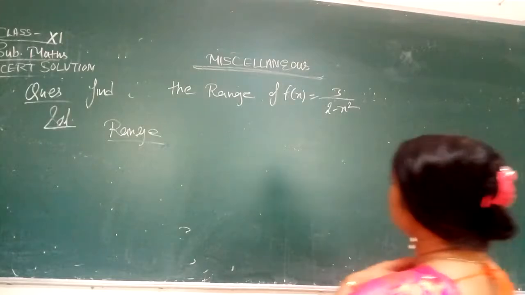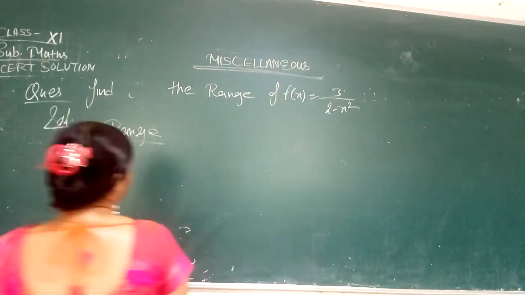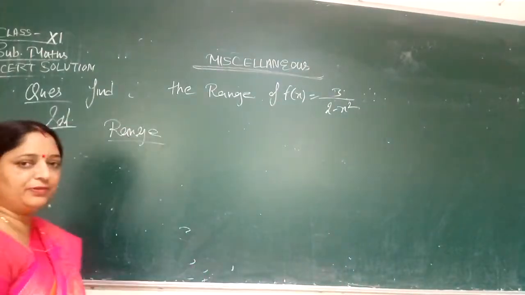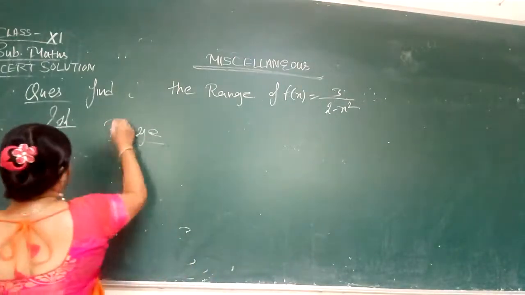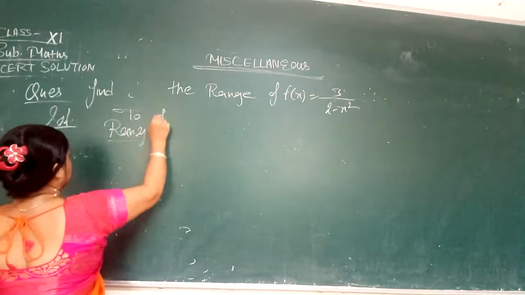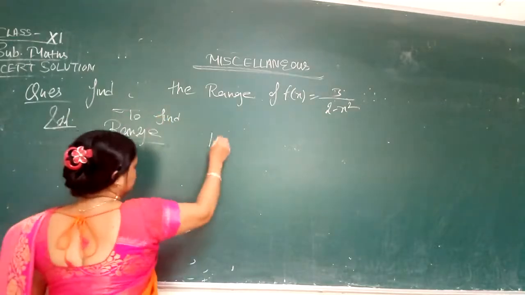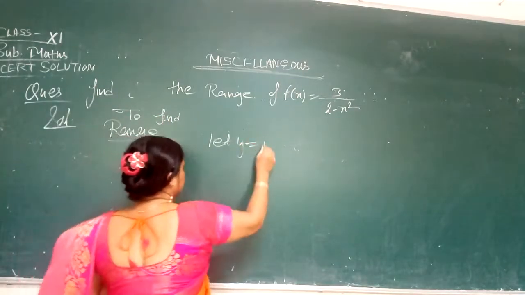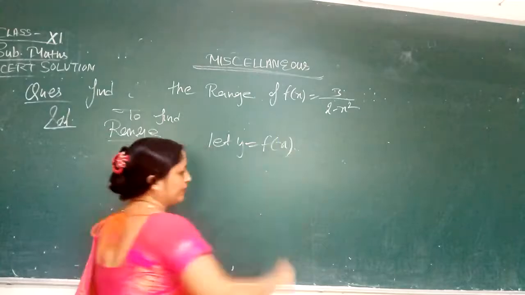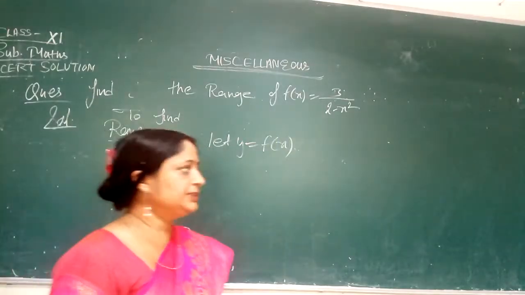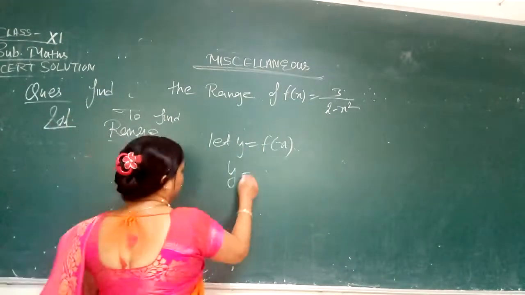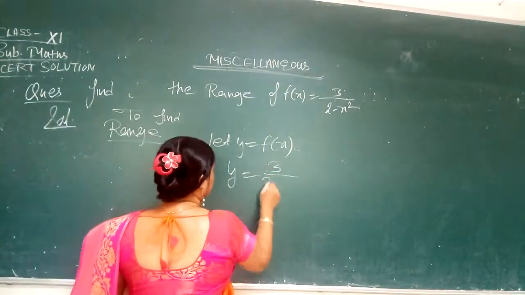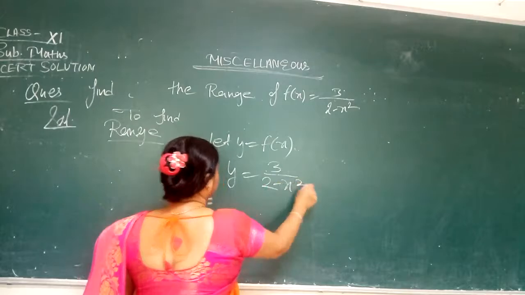Now in this question you have to find out the range, and the function is f of x equal to 3 upon 2 minus x square. To find the range, you know that the first step is let y is equal to f of x. Every time when you have to find out the range, you will take first let y is equal to f of x. Now y is equal to 3 upon 2 minus x square.